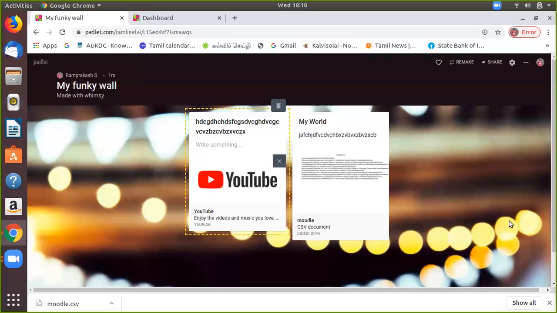So in a single Padlet we can create at most two patterns only. You can create them in a single Padlet form.